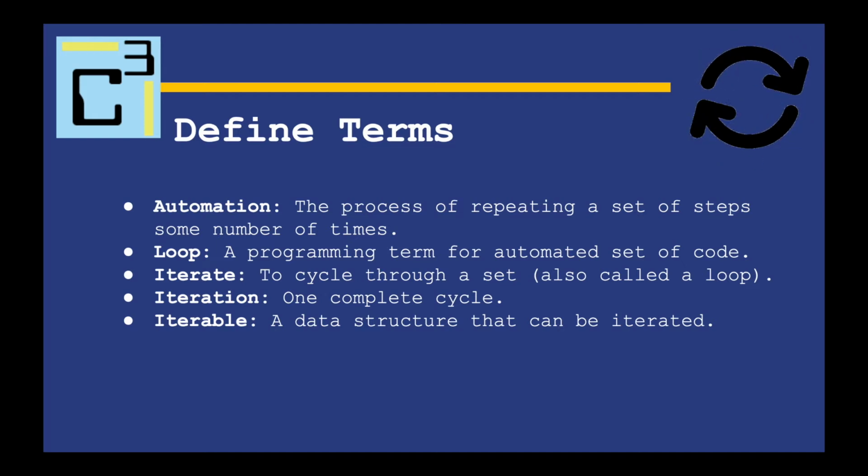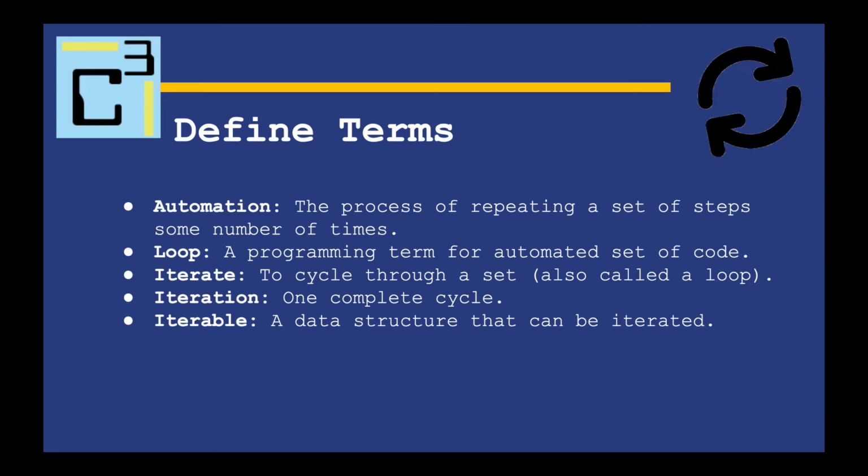A loop is a programming term for automated set of code. I don't say, oh, I'm automating this section of my code. I just say, oh, I'm looping over my code, or I'm looping through a list, or I'm looping this number of times. The word loop is used a lot more.